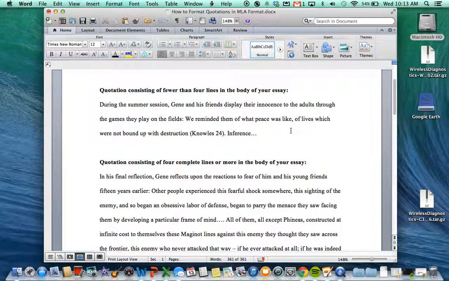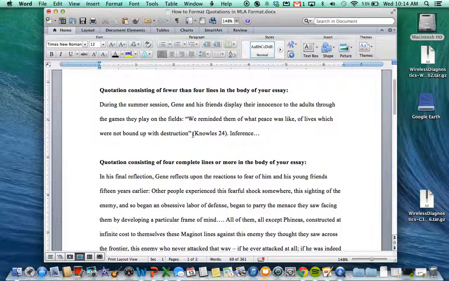So we've learned that when introducing a quotation, we need a quotation introduction that gives a little bit of background about what's happening in the quotation. That's right here. Then we will have a colon to indicate that the next piece is a piece of evidence from the text. And then we'll put quotation marks here to indicate that it is a quote. We'll close the quotation when the quotation is over.